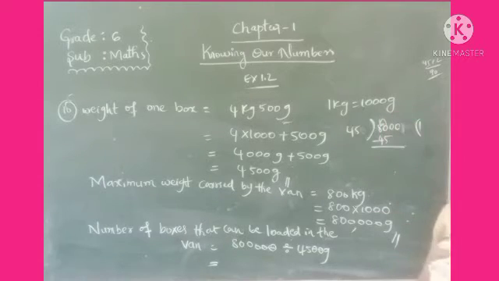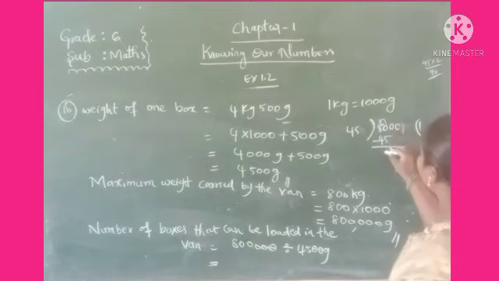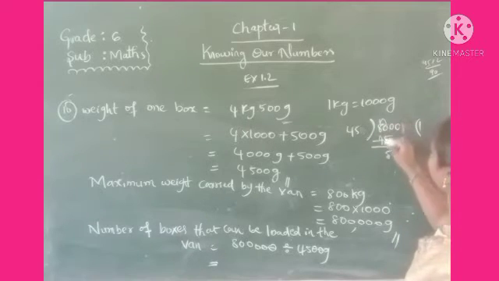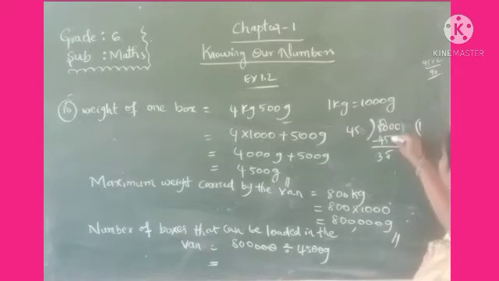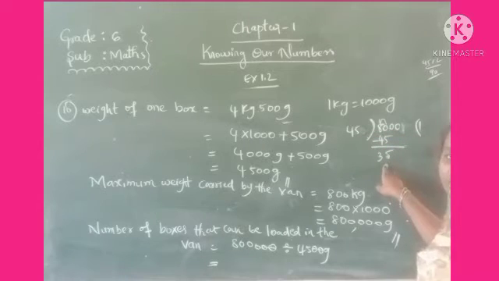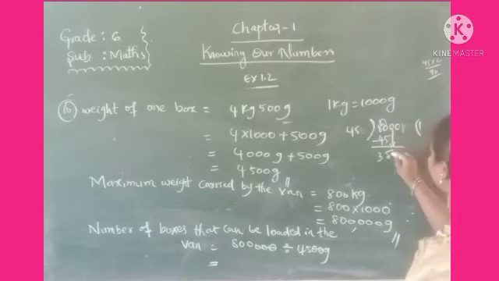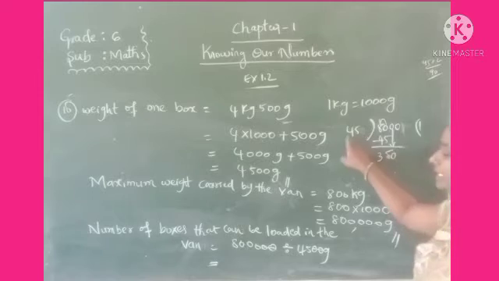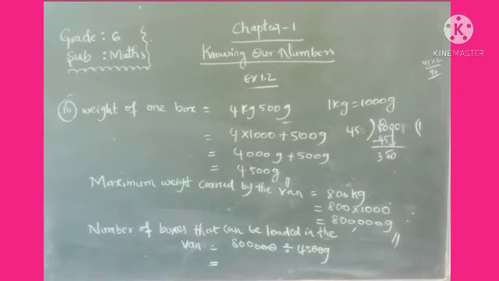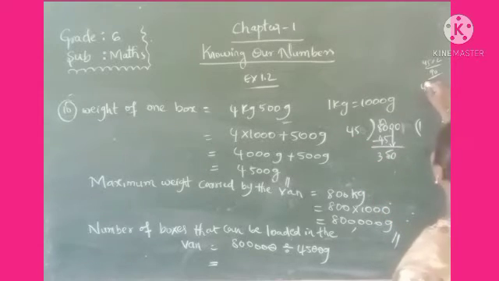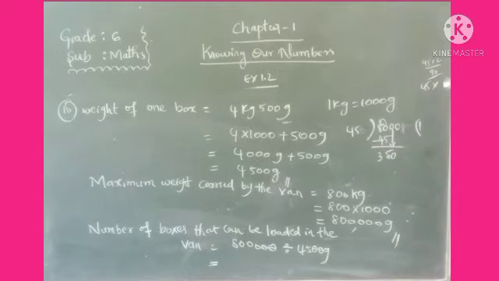0 minus 5 will not subtract, take the borrow. That is 10 minus 5 is 5. Here 7 minus 4, 3. So here 35, and 45, so not divisible. Again add 0. Now a 3-digit number, here a 2-digit number. How many times is it divisible? So that is 45 into 8 times.